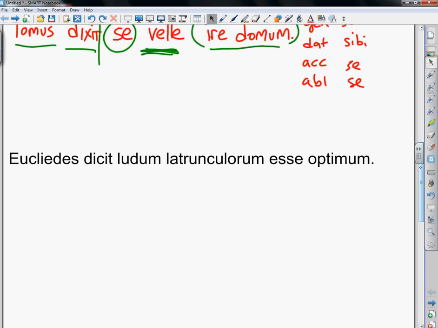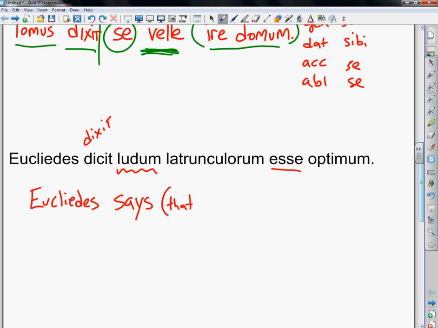Euclides dicit ludum latrunculorum esse optimum. Our subject is Euclides. Dicit is our verb. That's says, not said this time. That's present tense. We don't have dixit. Dixit would be said, past tense. He says. Now we're going to get the accusative subject of the infinitive. So he says. A lot of times in English we would put the word that. He says that